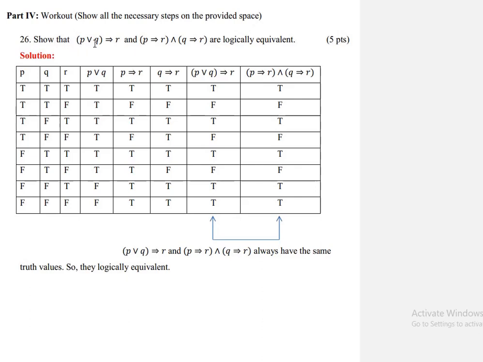26. Show that P or Q implies R, and P implies R and Q implies R, are logically equivalent.